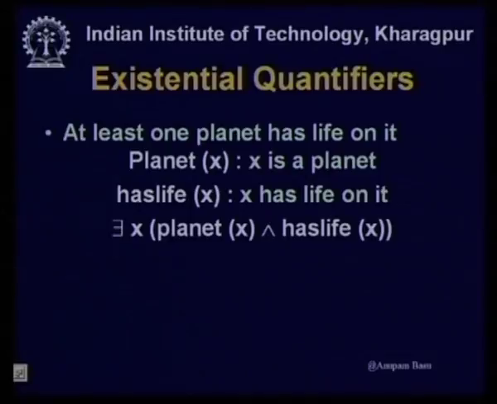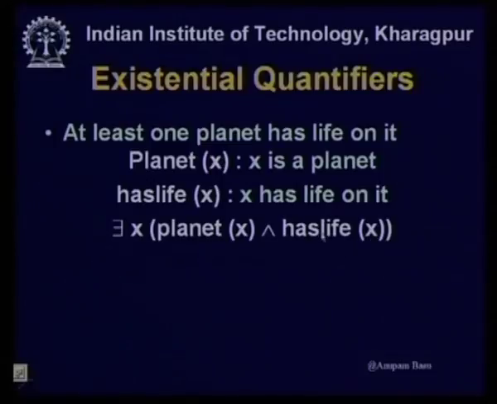If I make a statement, at least one planet has life on it, here planet x denotes x is a planet, has life x denotes x has life on it, then my statement would be: there exists an x such that planet x and has life x. That means there must be one element of that set of planets, at least one, such that it is a planet and it has got life.